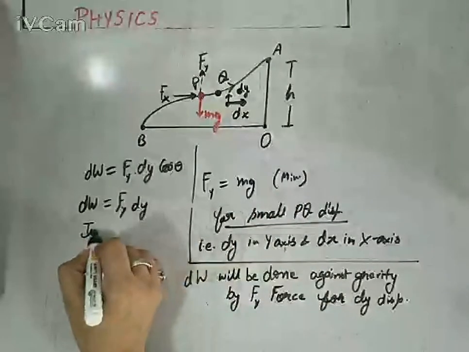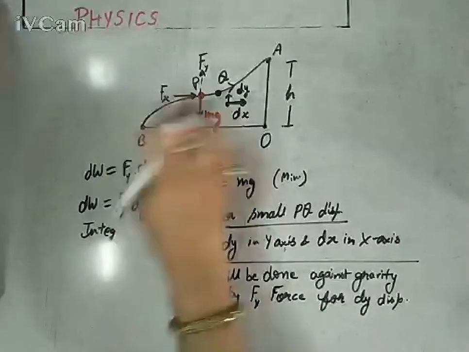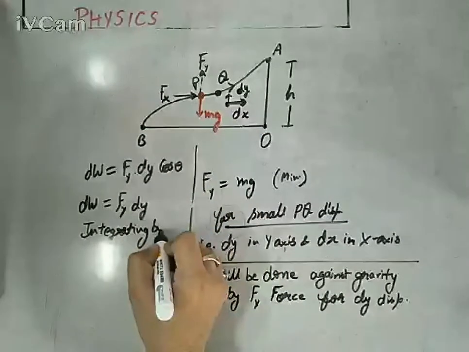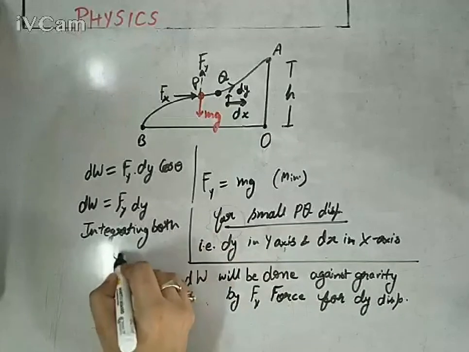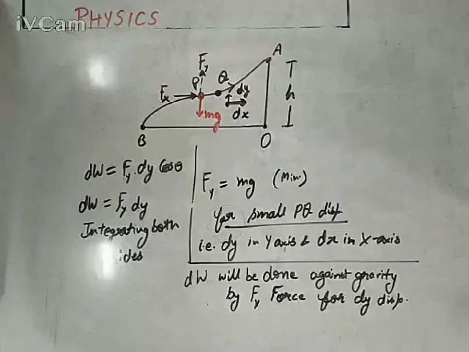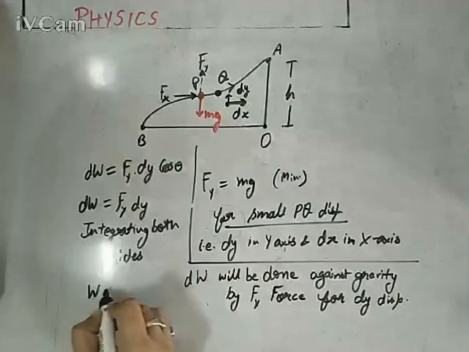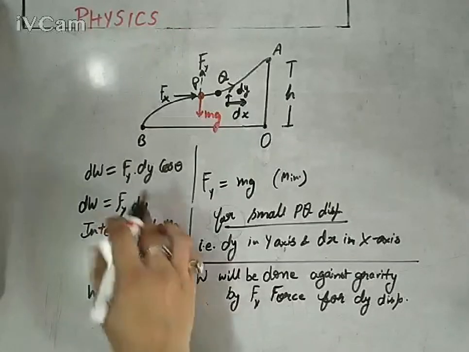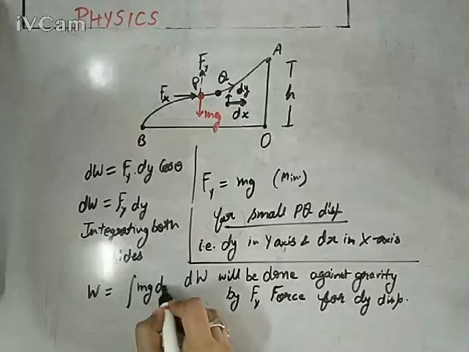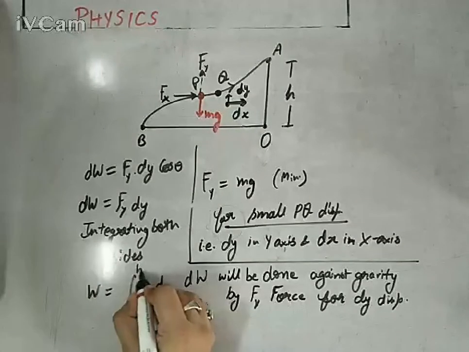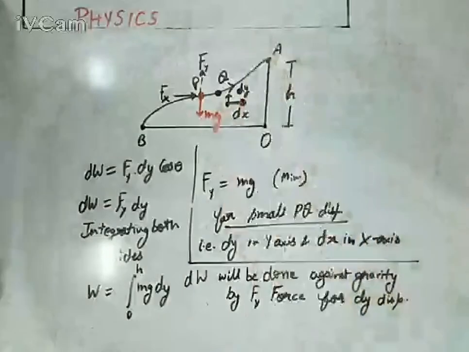Integrating both sides for the range, because we need to find it from B to A. After integration it simply becomes W. So W equals the integration of Fy, which is mg, and dy, with the displacement limit in the y-axis from 0 to the maximum h, 0 to h in vertical.